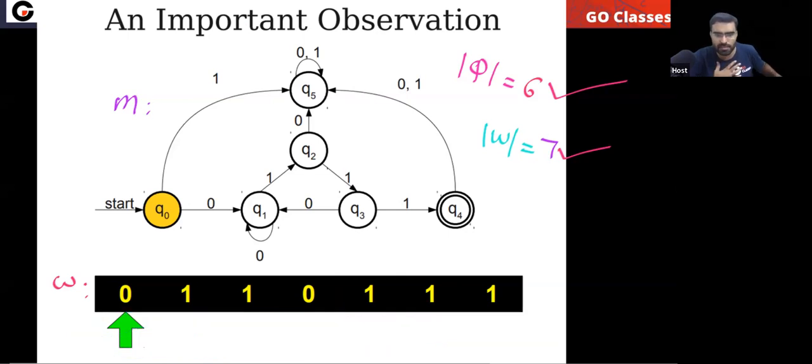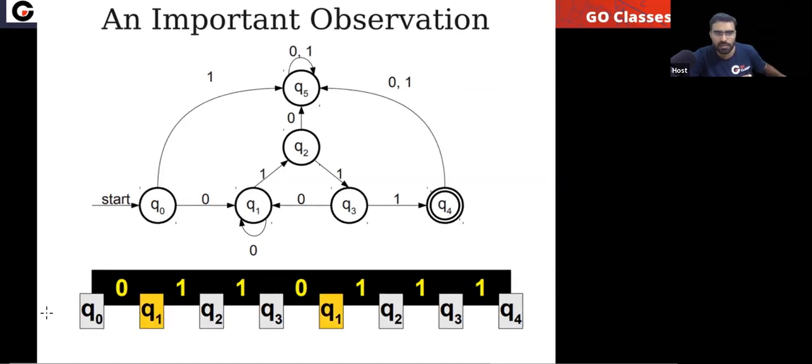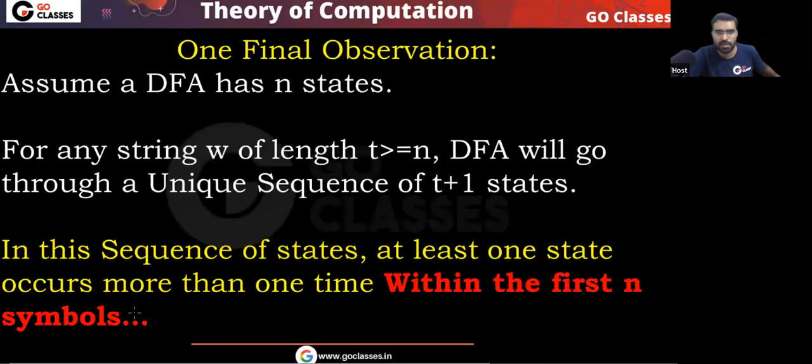I can guarantee that. You can also notice here at least one state is repeating. More than one state can also repeat. For example, Q2 is also repeating, Q1 is also repeating, Q3 is also repeating, but I care about at least one state. Agree or not? I only care that some state will repeat. You can notice this Q1, yellow color, is repeating. So this is the simple point.